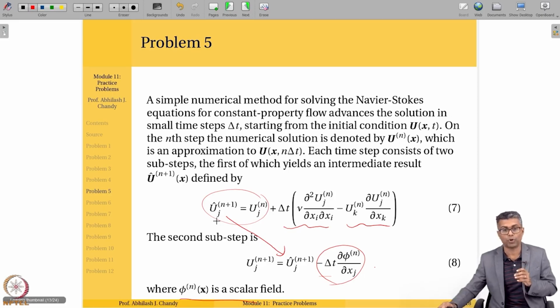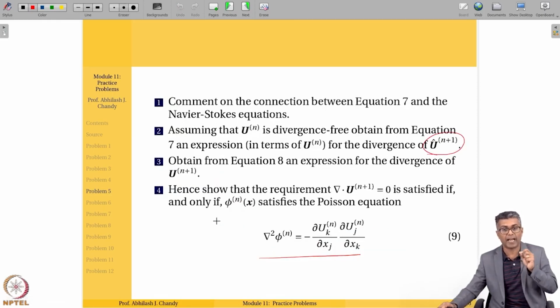In the second step, we had to obtain an equation for the divergence of the intermediate velocity. And as you saw, it is not divergence free. The intermediate velocity is not supposed to be divergence free. Why? Because it does not take into account the pressure. So there's some physical significance here. This is a standard numerical method used to solve the Navier-Stokes equations, where you use a first sub-step without pressure, and in the second sub-step you include the pressure. So naturally, the intermediate velocity will not be divergence free. It will not satisfy continuity, and we just showed that in part 2.